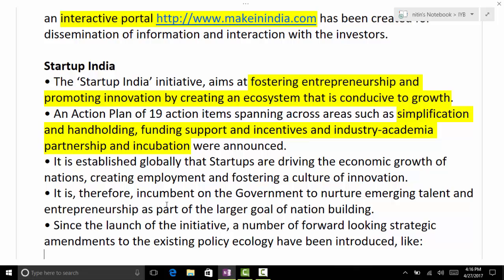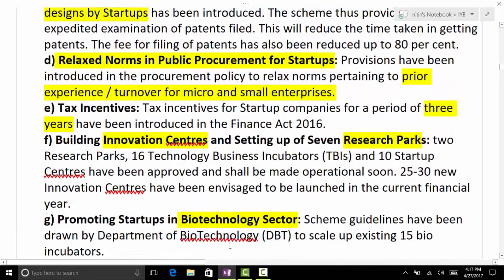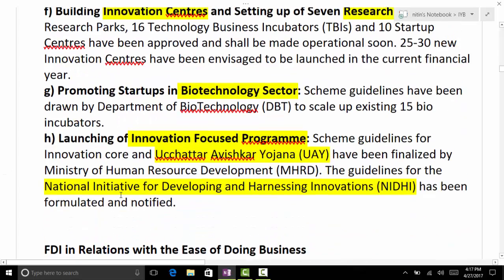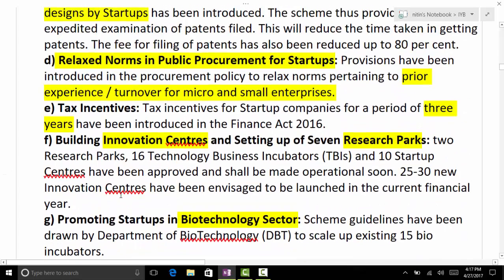And so you need to see how many of these startups are in the unicorn club, right? What is the criteria for this? Which startups qualify for the unicorn club? Profit criteria. I think it is having a turnover of more than 1 billion. It is the unicorn club. So go through them once again. It is important for the mains.